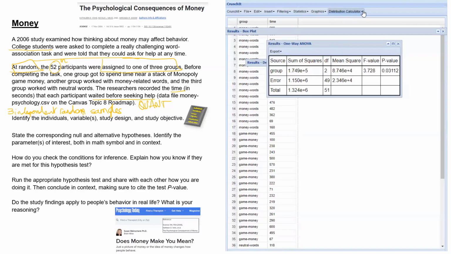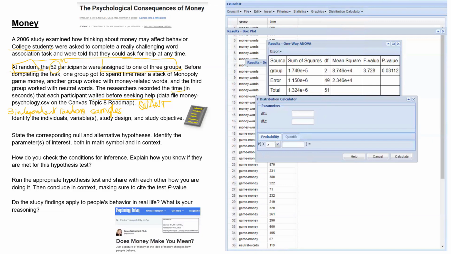You would go to the distribution calculator, and this is the F statistic because it follows an F distribution, so we need to do a calculation under an F curve. Specifically, this F curve with degrees of freedom 2 and 49. 2 is because the degrees of freedom for the numerator, the first one, is how many groups are we comparing, minus 1. So we're comparing 3 groups minus 1, so it's 2. And for the denominator, it's our total sample size, but we do lose 1 degree of freedom for each group that we're comparing. So here, 52 minus 3, that's 49.